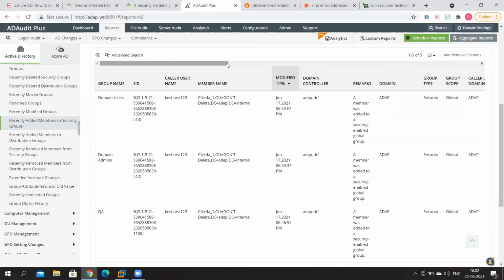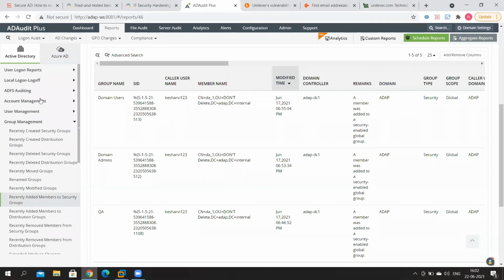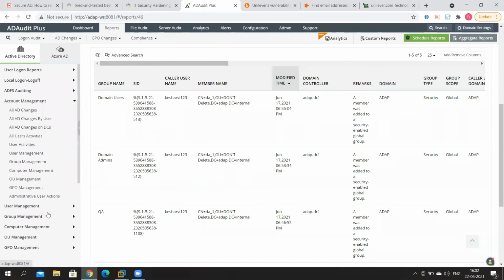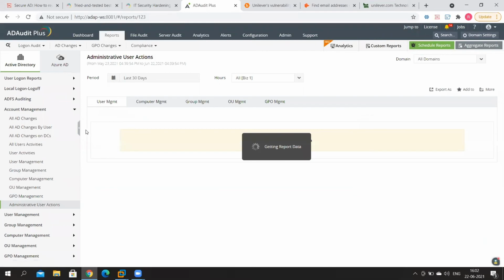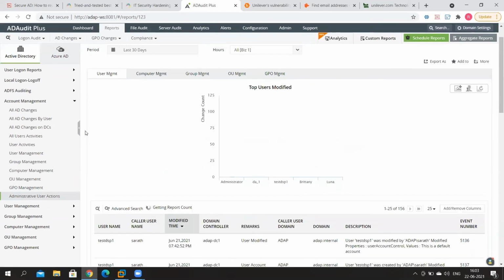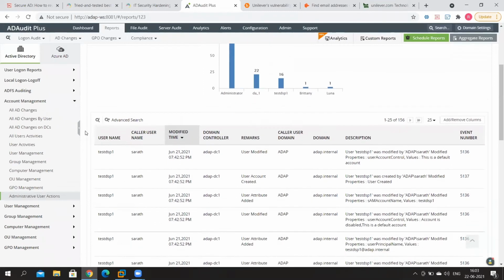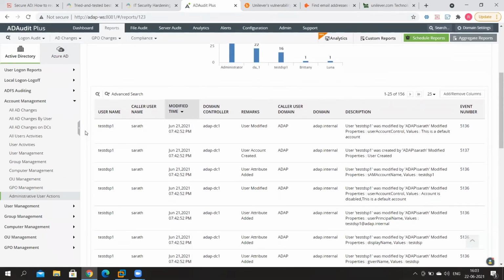Now, at this point, I'd like to show you one more report that can make things very, very easy for you and present to you all the information about administrator or privileged user actions. And that is the administrative user actions report. So let me just quickly show that report to you. Just go into account management and you have administrative user actions. This report lists all the actions performed by selected users or technicians on different AD objects, such as users, computers, and groups in the domain.